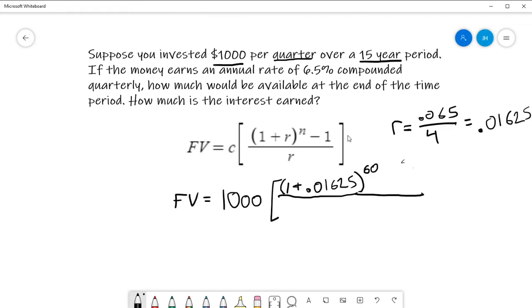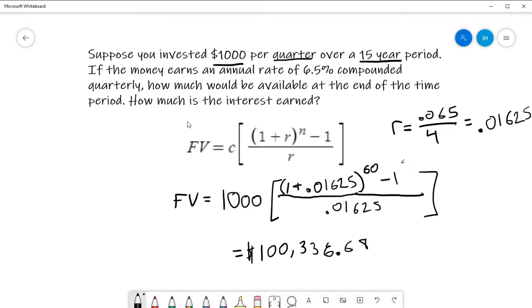All right, cool. Keep going with the formula. Minus 1, all over r. That was 0.01625. If I plug this all into a calculator, I will get that my future value is $100,336.68.